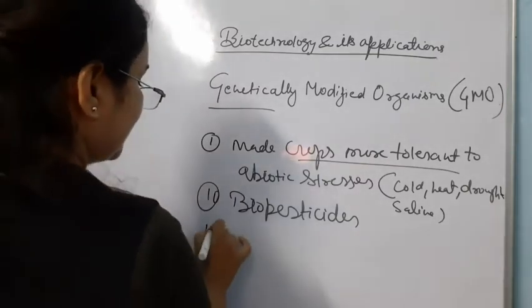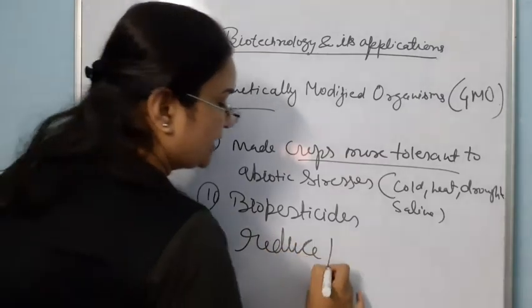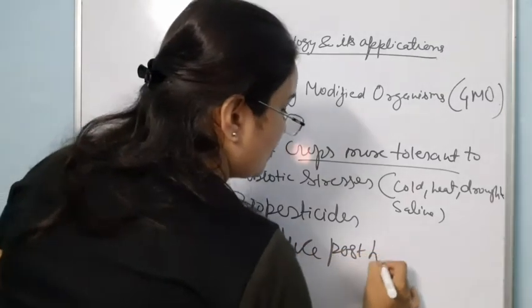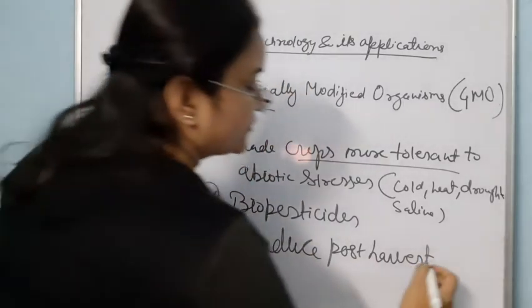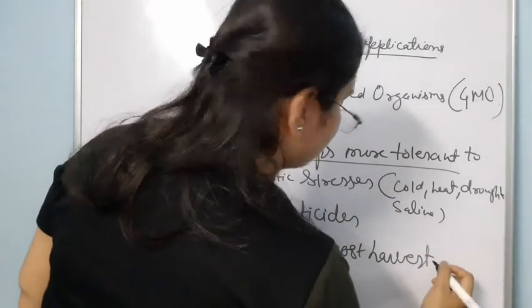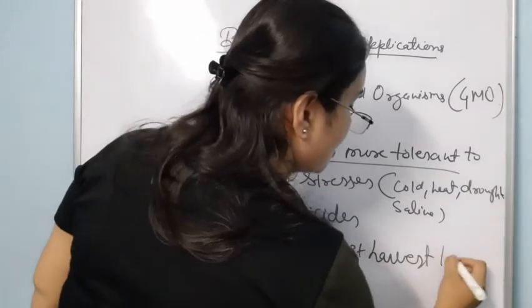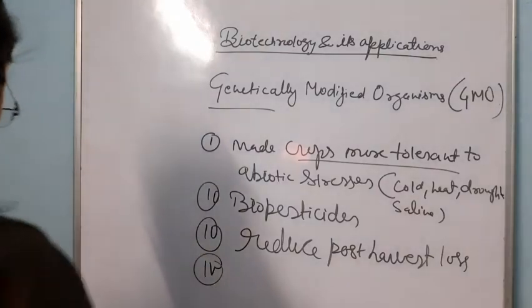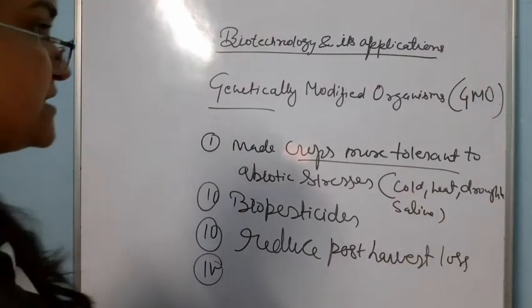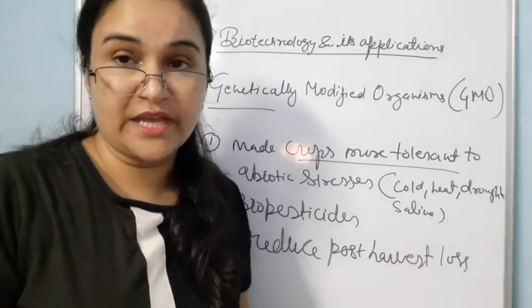Now next one is, it is possible to reduce post harvest loss. What will be the loss happening after a post harvest? Now this could be possible to reduce post harvest loss. Now next one, fourth, is about increasing the efficiency of plants to take up nutrients.